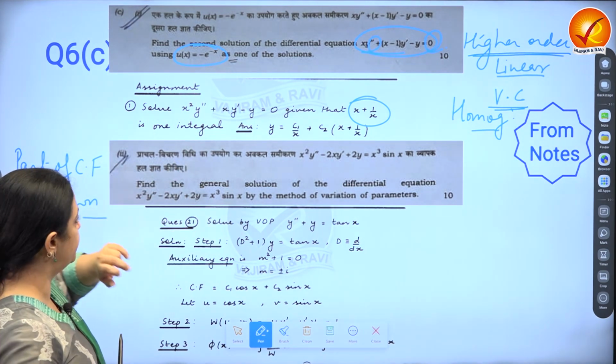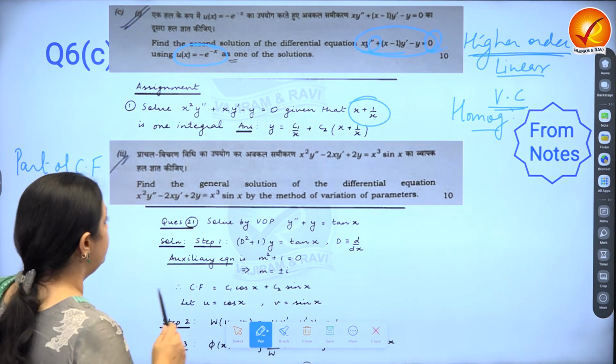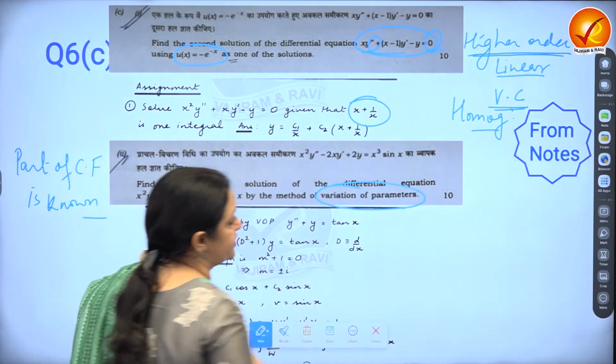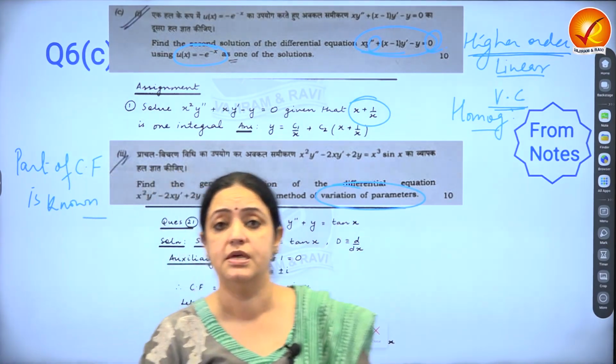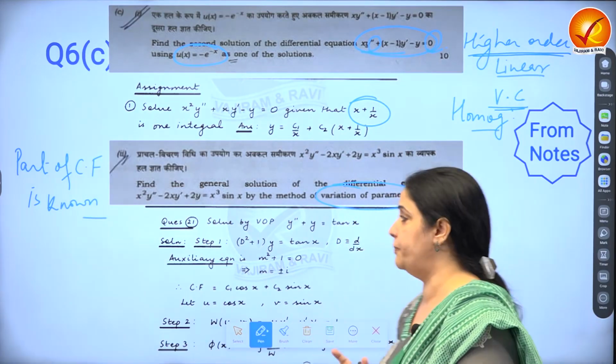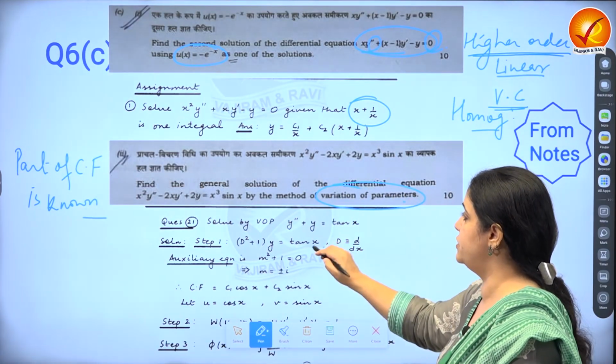Find the general solution of the differential equation by the method of, again, variation of parameters, the favorite question of the examiners last so many years. Almost every year there's a question on VOP. So you have to be very, very clear about the procedure.